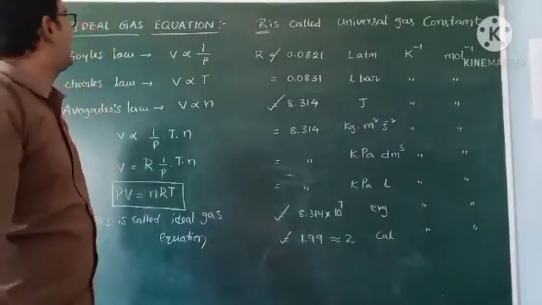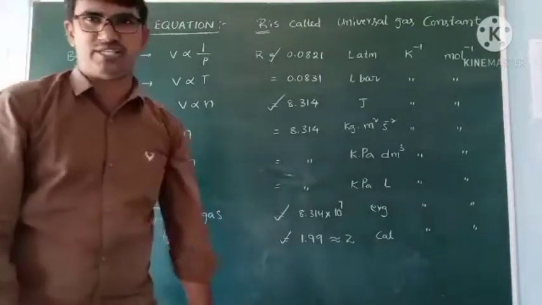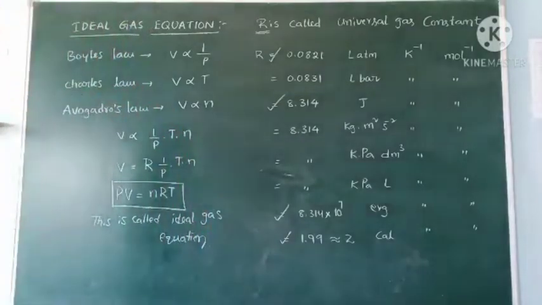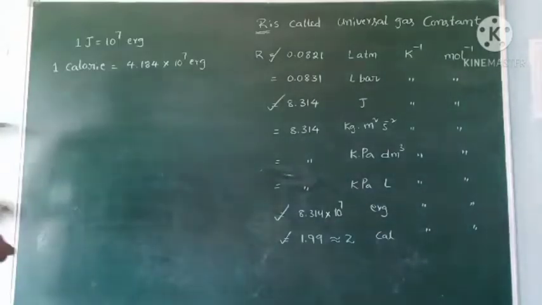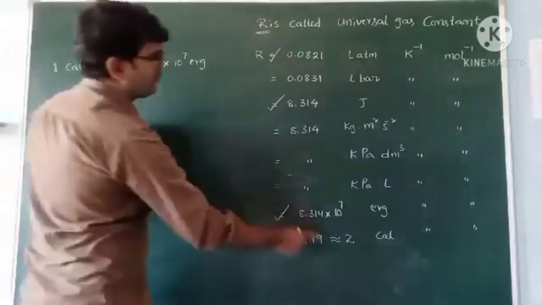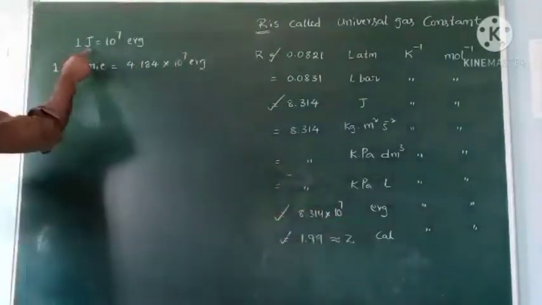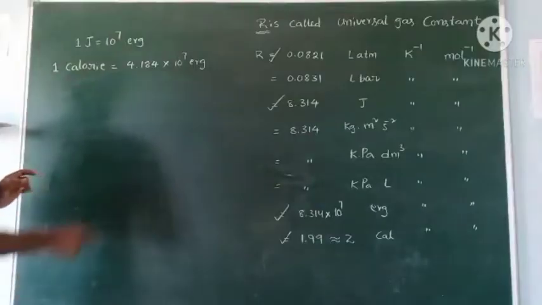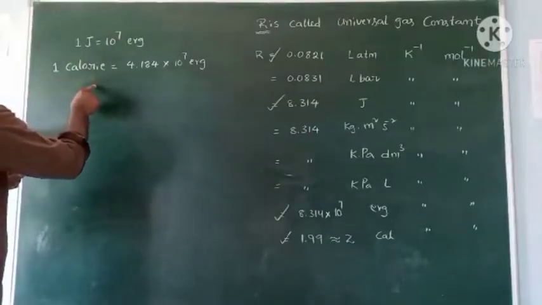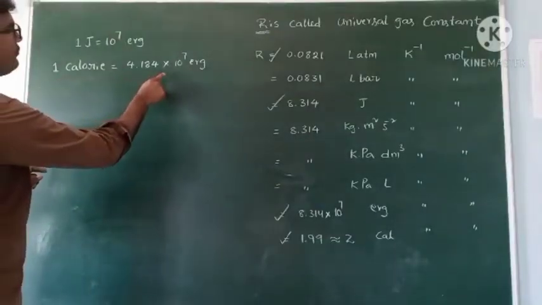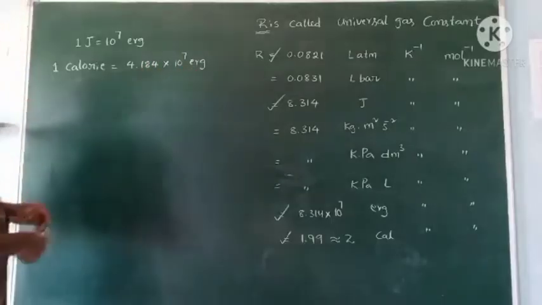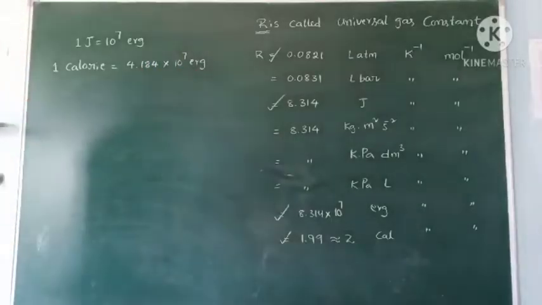So this is about the ideal gas equation. Okay. Now, simply based on this, 1 joule is equal to 10 to the power of 7 erg, and 1 calorie is equal to 4.184 into 10 to the power of 7 erg. Right.